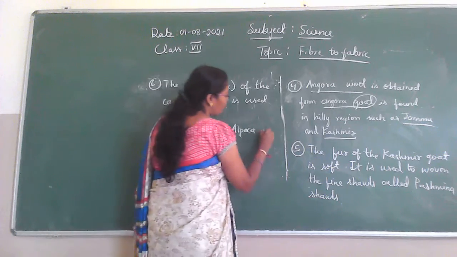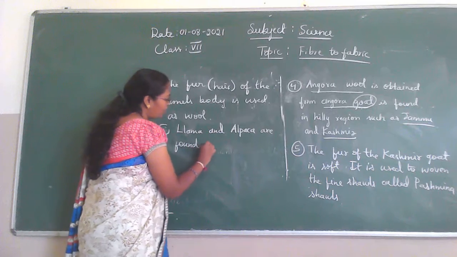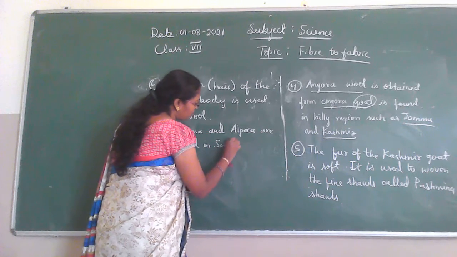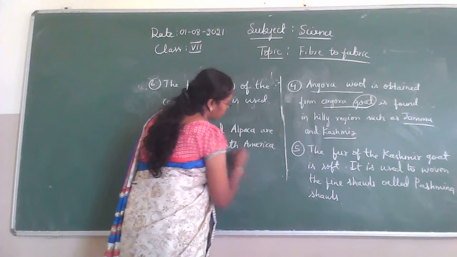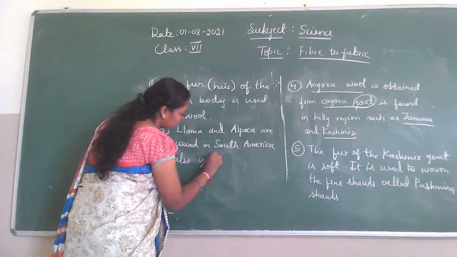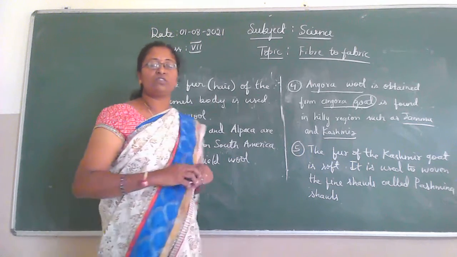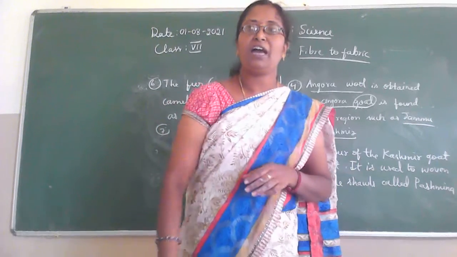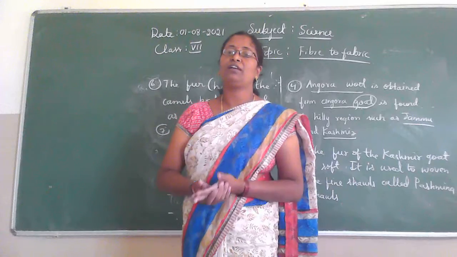They are found in South America. They also give wool. Is it children? So these are the different types of animals. They also give wool.